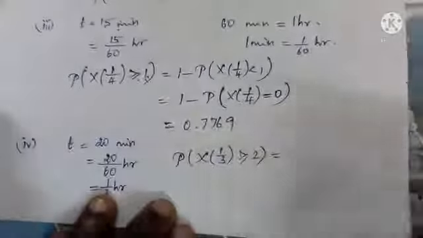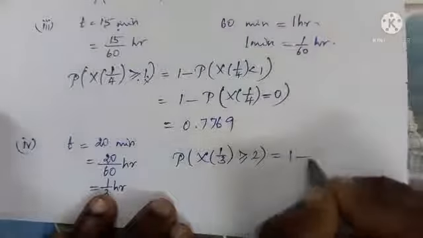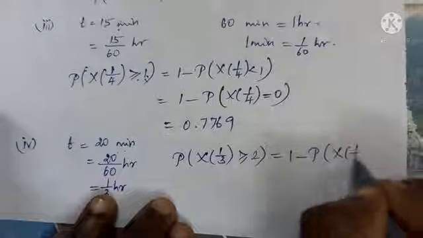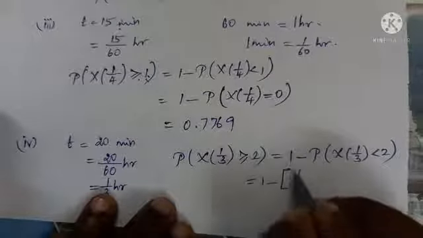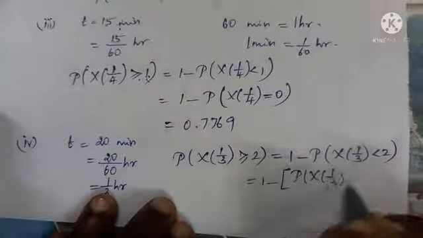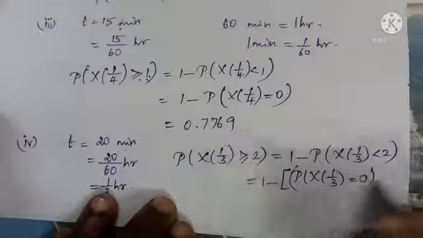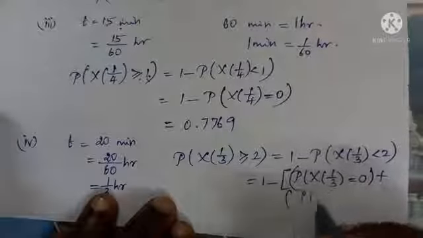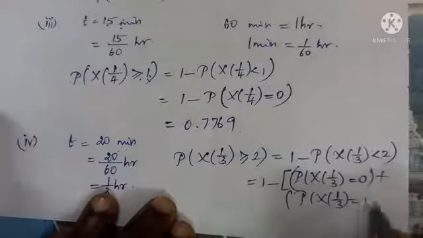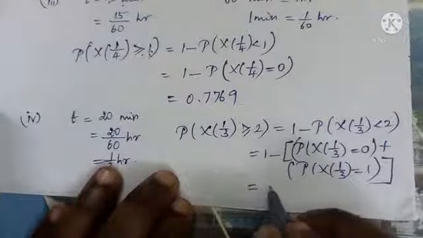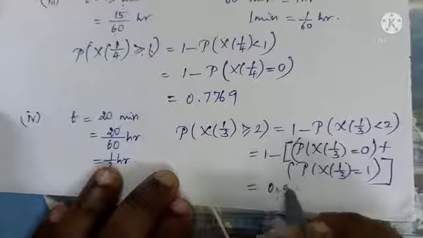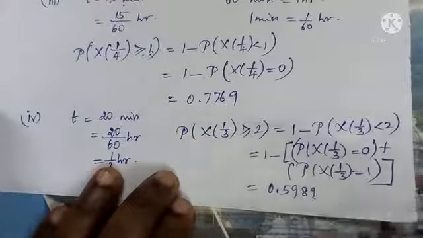That is 3, 4, 5. Instead of finding all these, we find 1 minus P of X of 1 by 3 strictly less than 2, which is 1 minus P of X of 1 by 3 equal to 0 plus P of X of 1 by 3 equal to 1. That's all. Use the probability law of Poisson process and you see the answer is 0.5989. Which completes this problem.